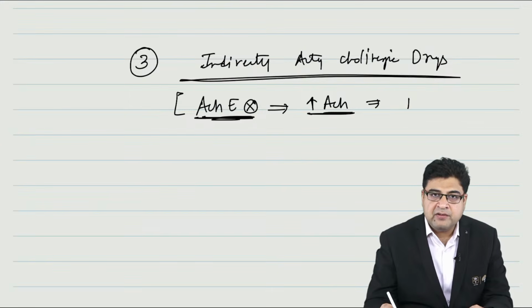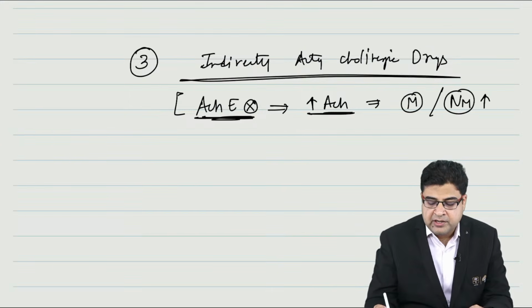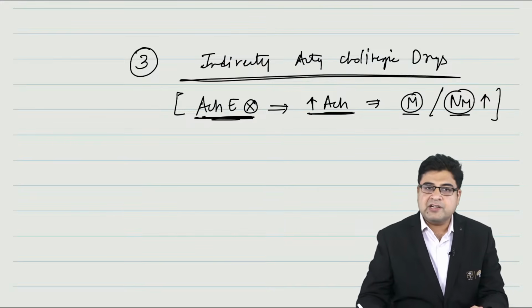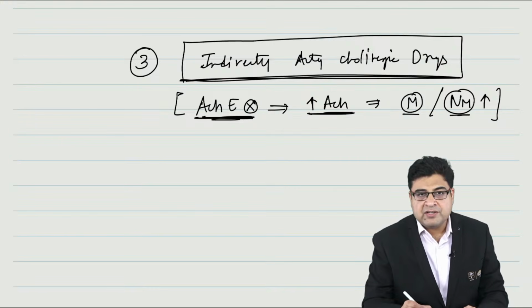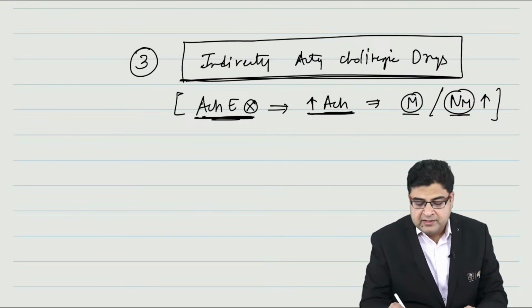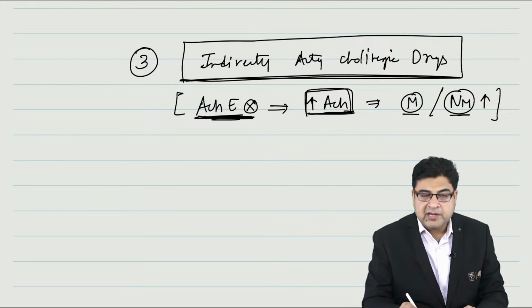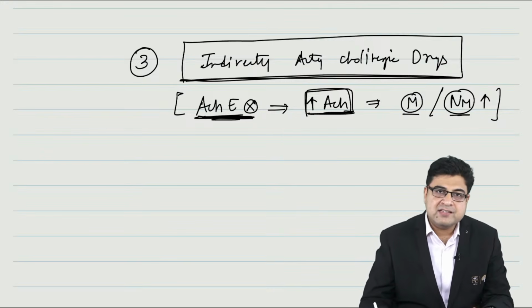Now this acetylcholine will act on the muscarinic receptor, or it can act on the nicotinic receptor and result in muscle contraction. So these indirectly acting cholinergic drugs are given to increase the level of acetylcholine in the body by inhibiting the enzyme acetylcholine esterase.